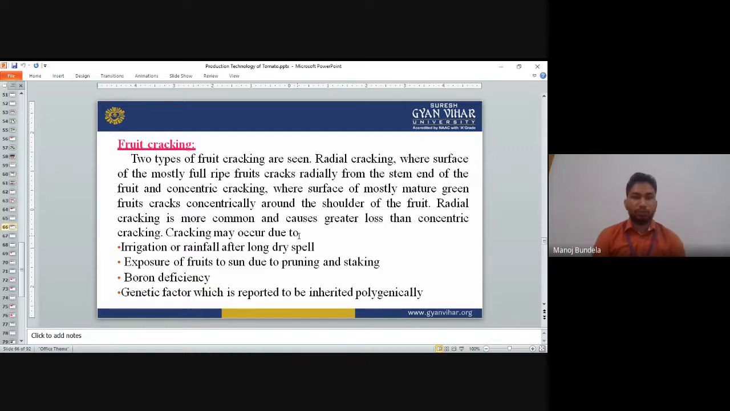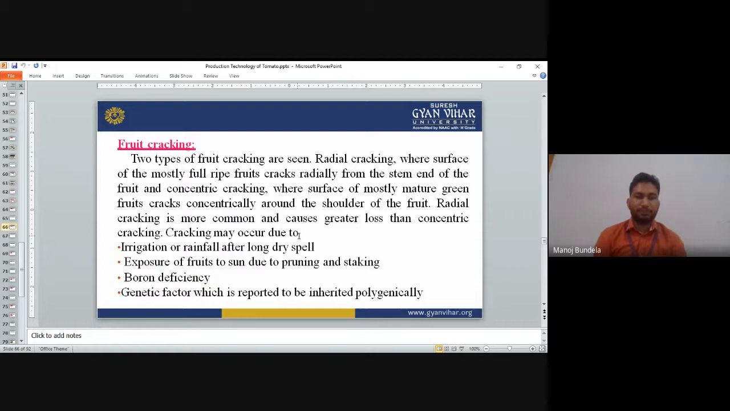Cracking may occur due to irrigation and rainfall after a long dry spell. That means after a long dry spell, if we suddenly apply water, cracking will occur. Another cause is exposure of the fruits to the sun due to pruning and staking. When we prune and stake, the fruits are directly exposed to sunlight, so that also causes fruit cracking.